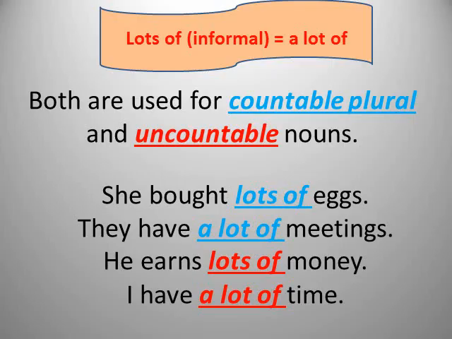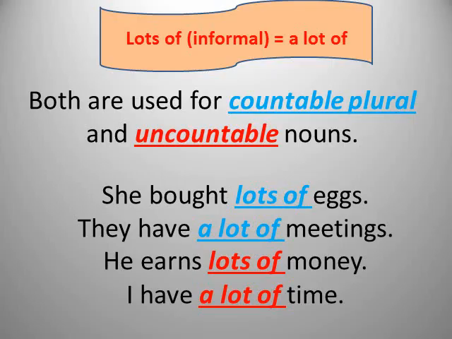They have a lot of meetings. So a lot of, we said that a lot of is more formal. That's why we talk about business or work or something. So we say meetings, a lot of meetings. Meetings is a noun. And is it countable or uncountable? Yes, it is countable. And with this S, we know that it is also a countable plural noun, meetings.